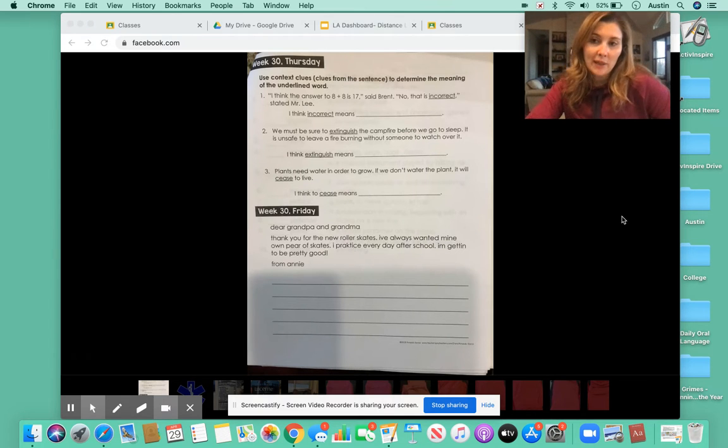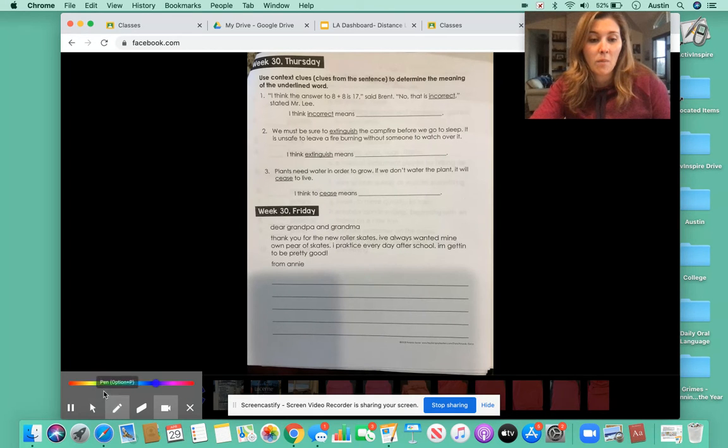I have our DOL pulled up because I just thought we would start with that. So today we're going to use context clues from the sentence to determine the meaning of the underlined word. Okay, let me get my pen up and running. There we go. Okay, number 1.